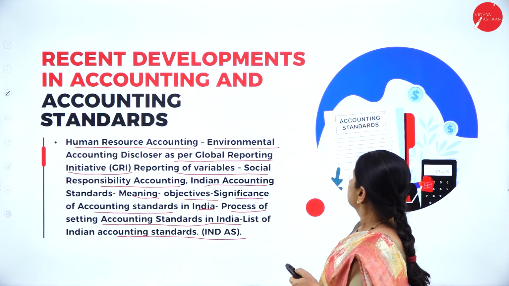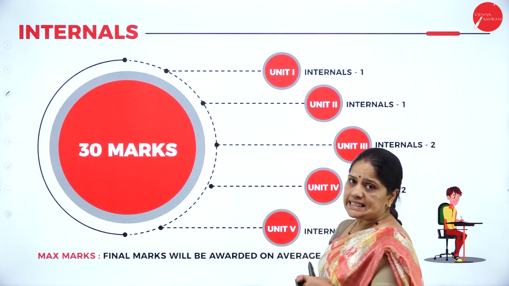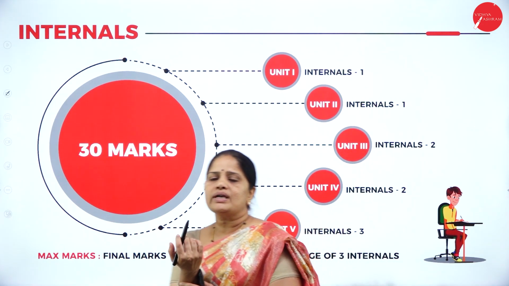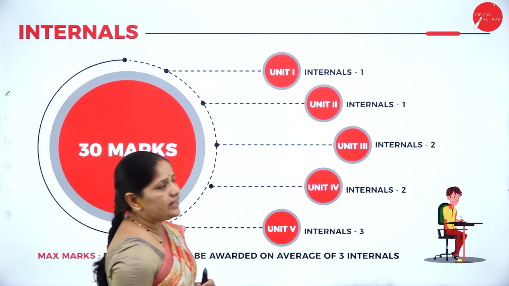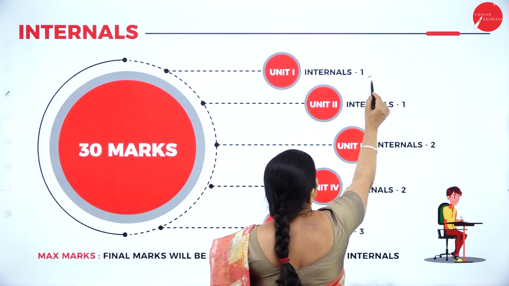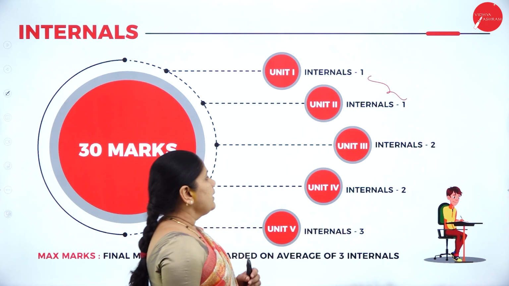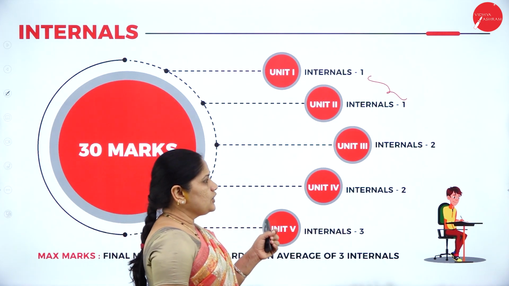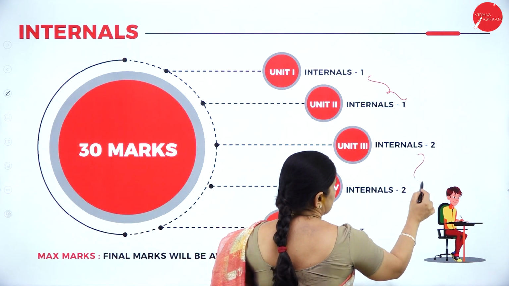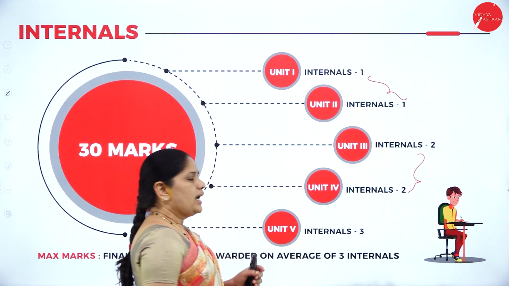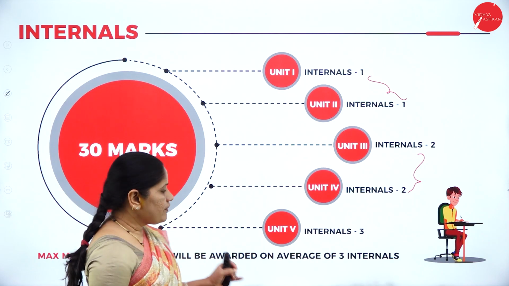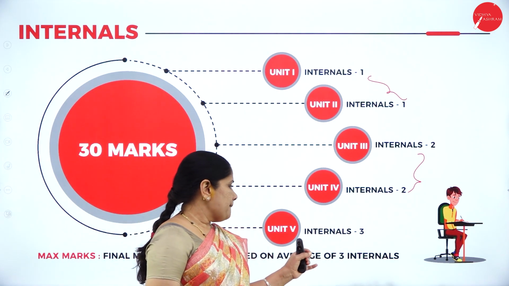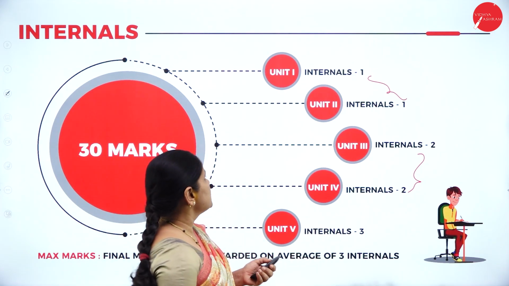After this, next we have the internals. Let us have a look at the internals here. Unit 1 and unit 2 will be the syllabus for internal 1. Then unit 3 and unit 4 will be the syllabus for internal 2. And for internal 3, we have unit 5. Final marks will be awarded based on the average of the 3 internals.